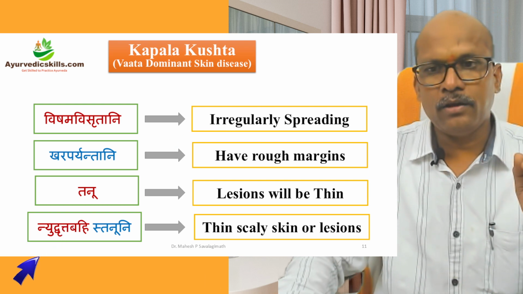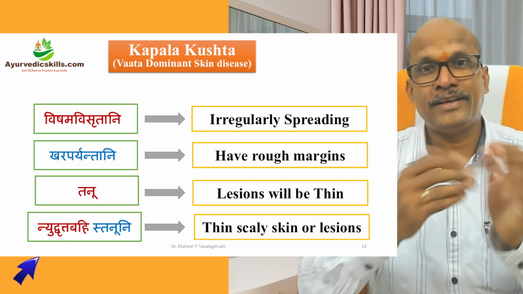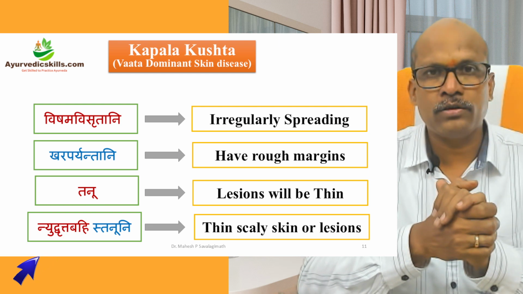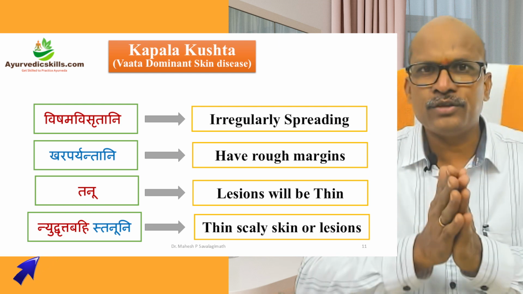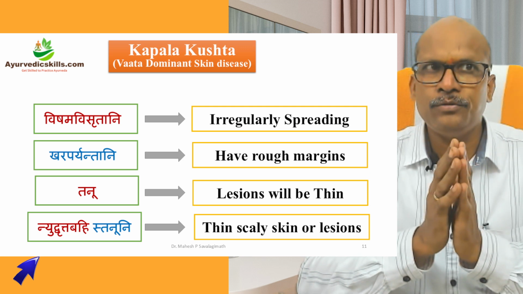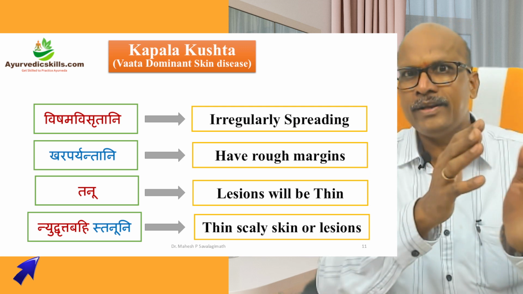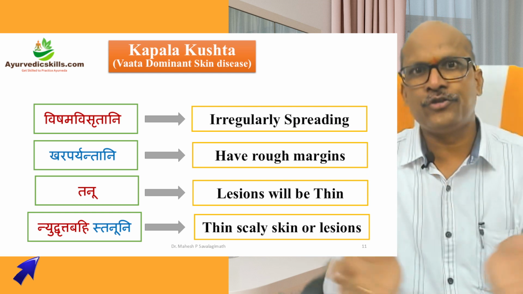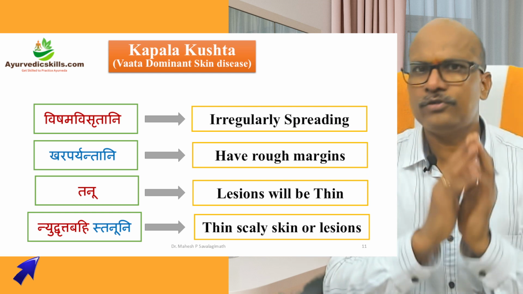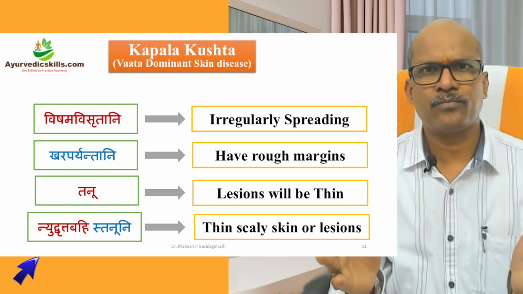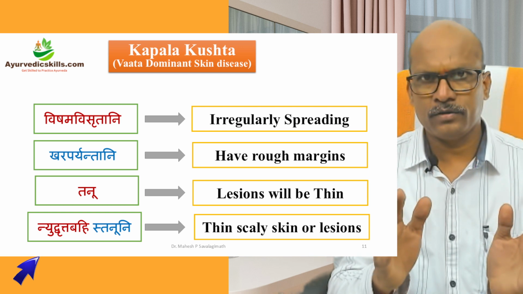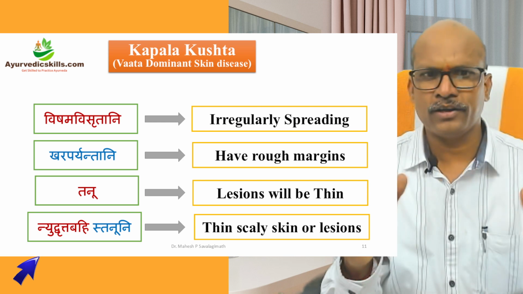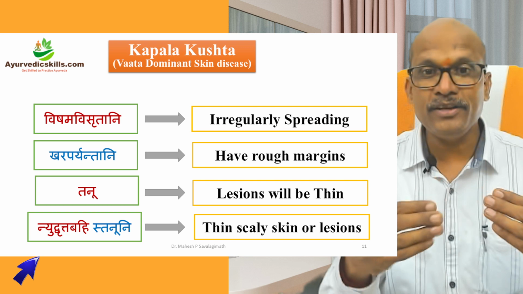For example, when we say psoriasis, psoriatic lesions are seen on the extensor surface and so on. So if it is completely Vata dominant psoriasis, then we do not find it following the natural distribution of psoriasis, because Vata is Vishama Visruti, irregularly spreading. There will be no symmetry. Khara paryantani means a rough margin.